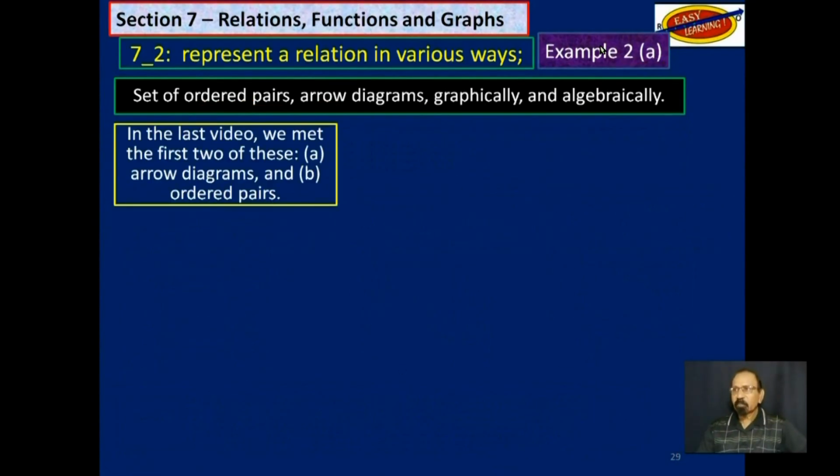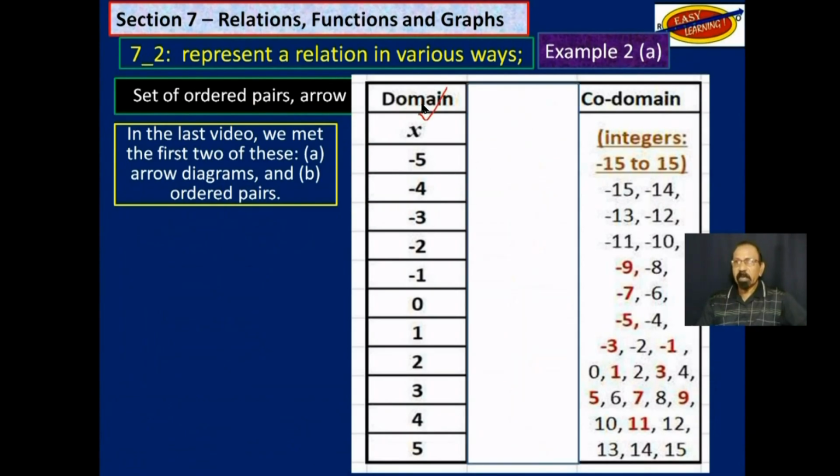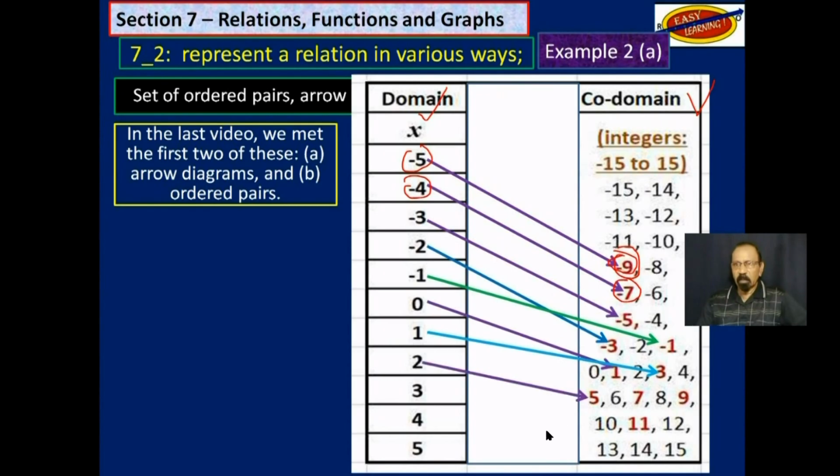Example 2a. We looked at this also, where you have a domain here, you have a codomain here. We can use arrows to map elements from the domain to the codomain, like -5 to -9, -4 to -7, and so on.